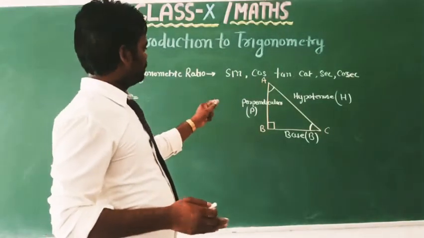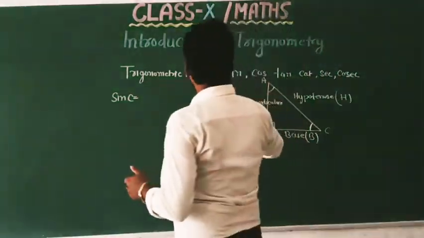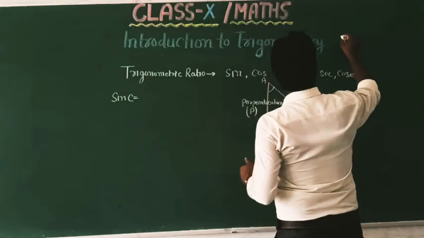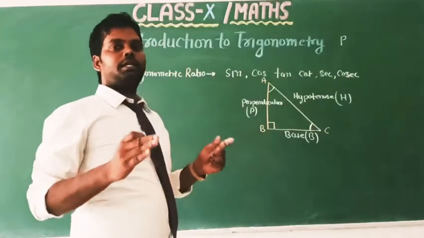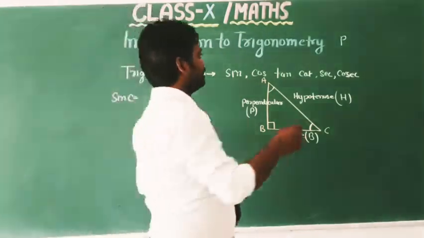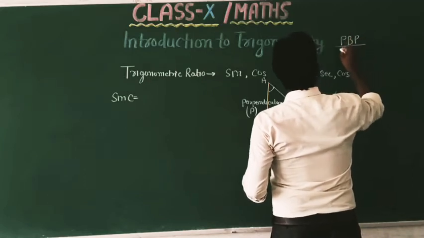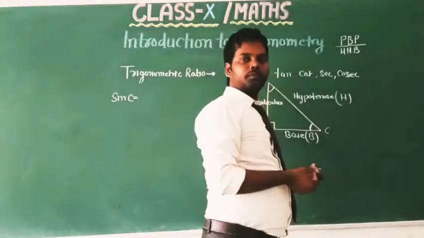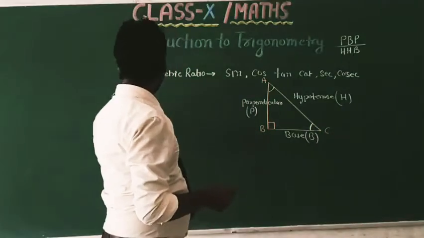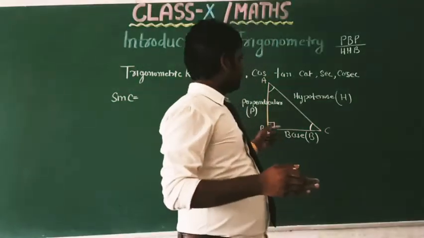Knowing the relationship of sine, cos, tan, cot, sec, cosec, this technique may be helpful for remembering what is the relationship between sine, cos, tan, cot, sec, cosec. This is called Pandit Badri Prasad, Har Har Bole. So let me see how we can relate the sides of a right angle triangle.